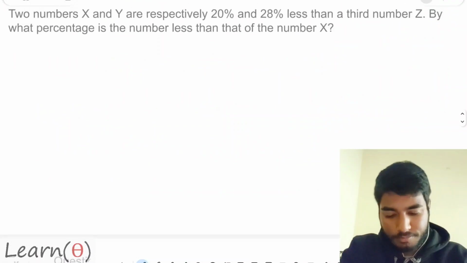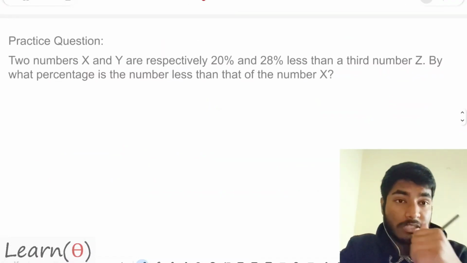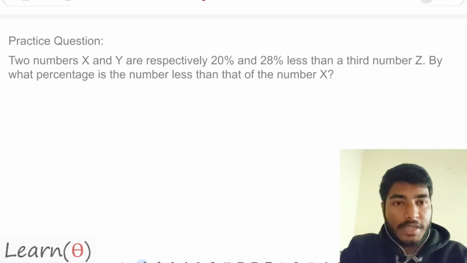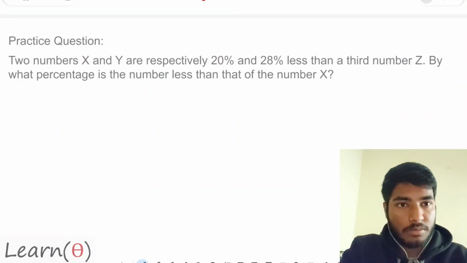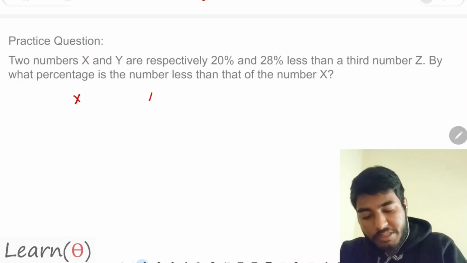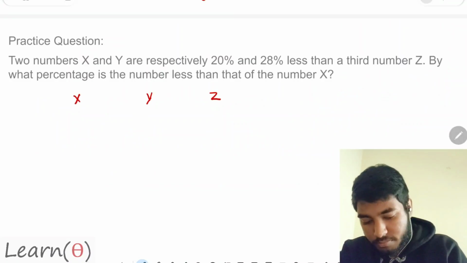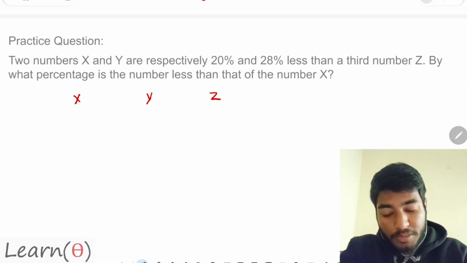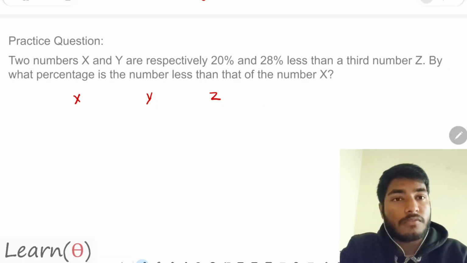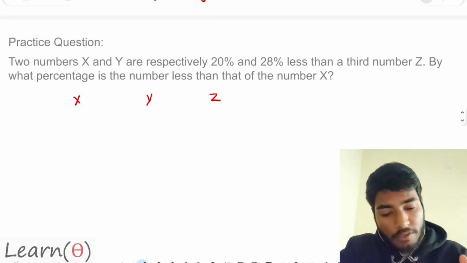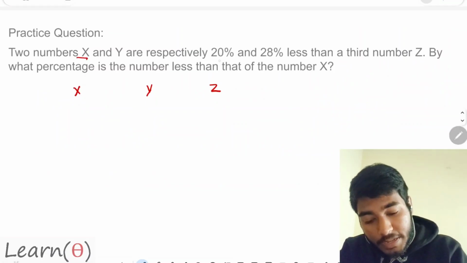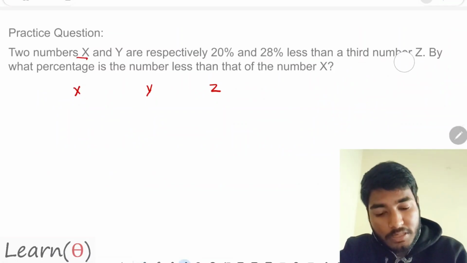Okay, guys. The next question is: two numbers x and y are respectively 20% and 28% less than the third number z. So basically I'm having x, y and z. By what percentage is the number y less than that of x? Question says we're having two numbers x, y and z. Here it is said that x is 20% less than the third number z.